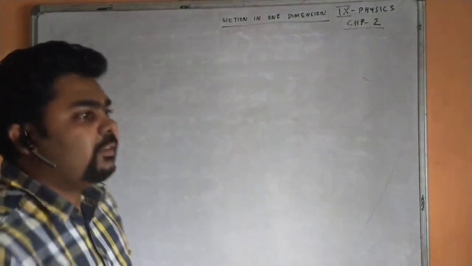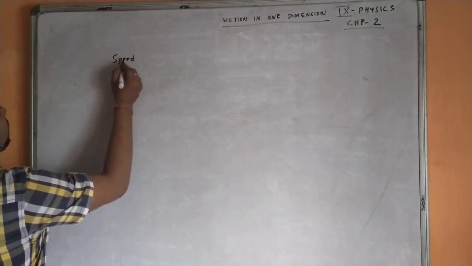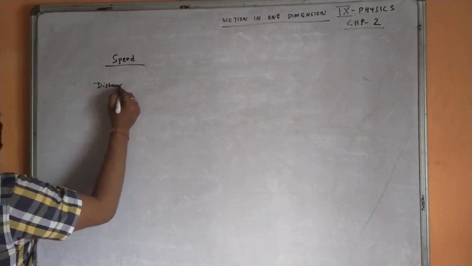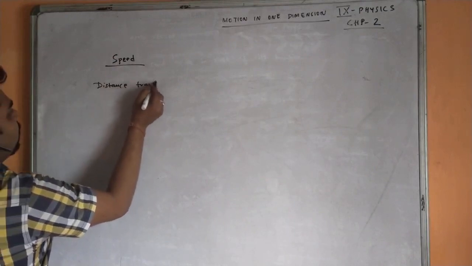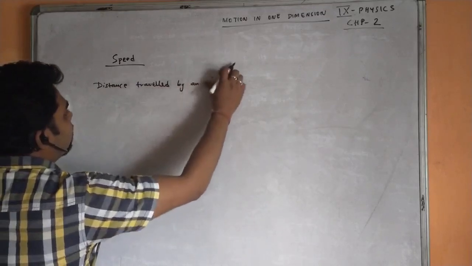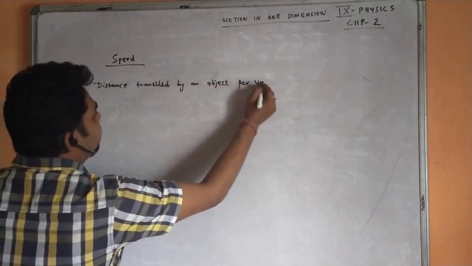Now, when an object is in motion, it might have some speed. So what is speed? Distance traveled by an object per unit time.